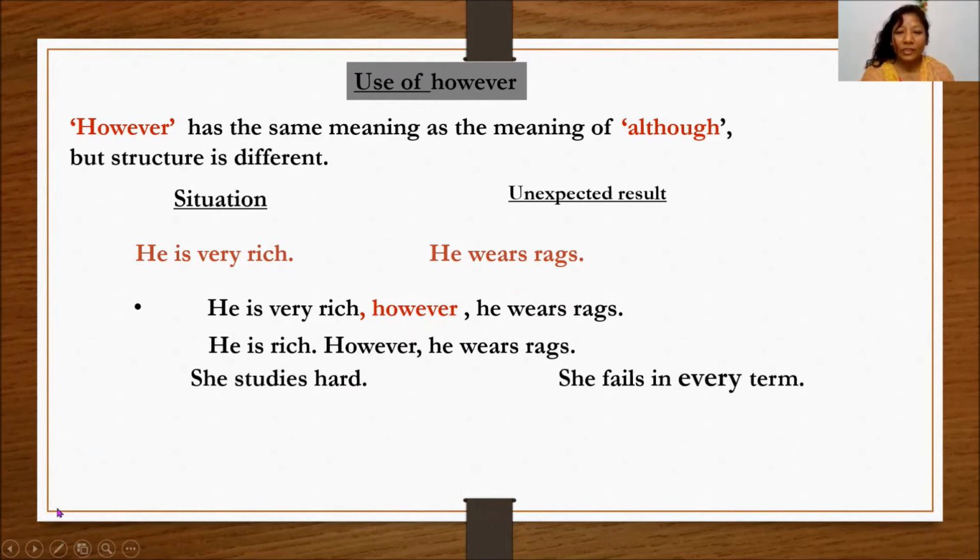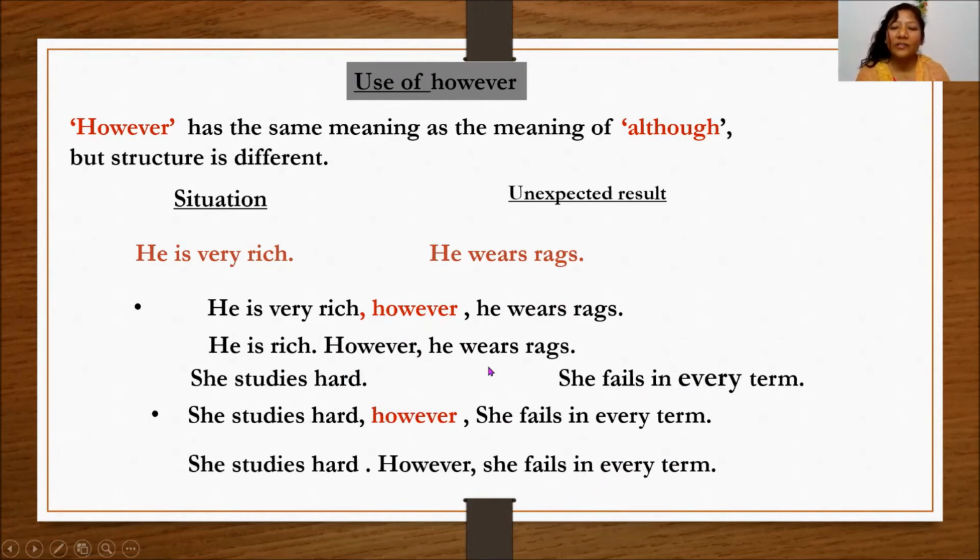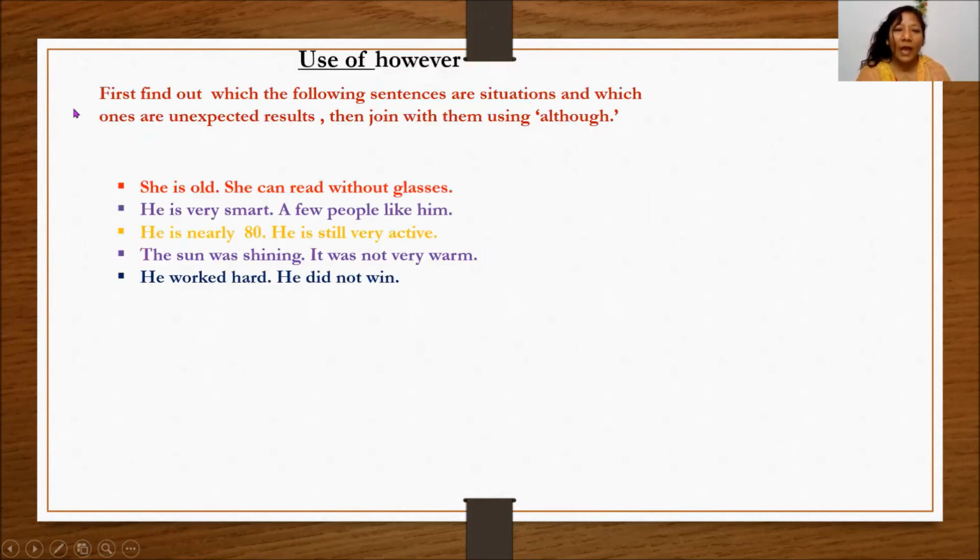Now, join these two sentences using however. Okay, do this. Yes, she studies hard, however she fails in every term, right? She studies hard, however she fails in every term. She fails in every term is the unexpected result. So before the unexpected result, we use however. And however: comma, comma; full stop, comma. Okay, remember this.